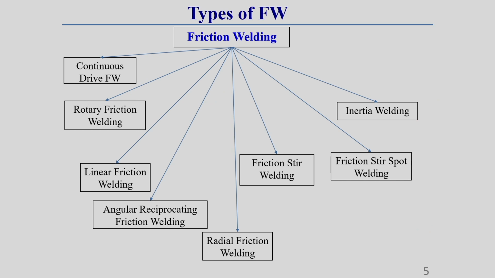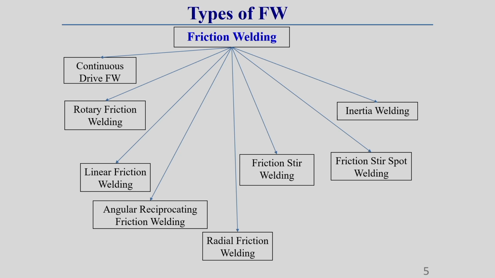Here I am going to show you different categories. What are the different categories of friction welding process? There can be different types of friction welding process. Here I am showing around 8 important categories which are popularly used nowadays in both research and industrial application.